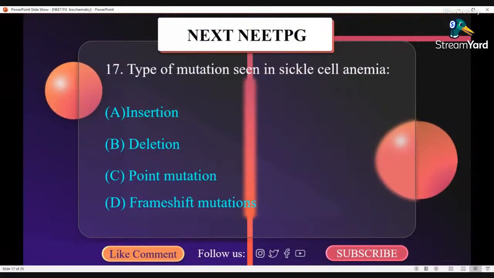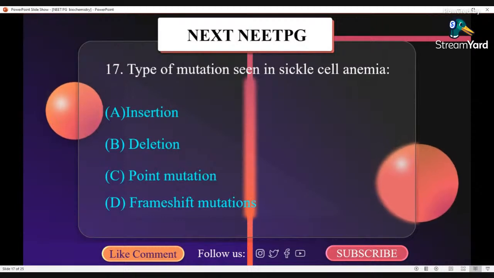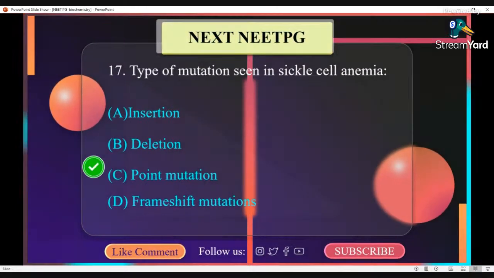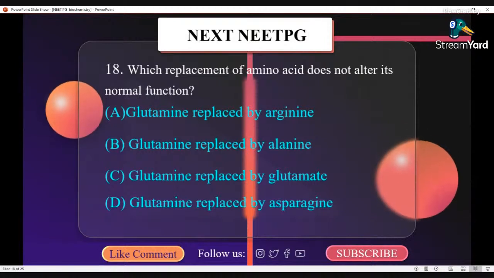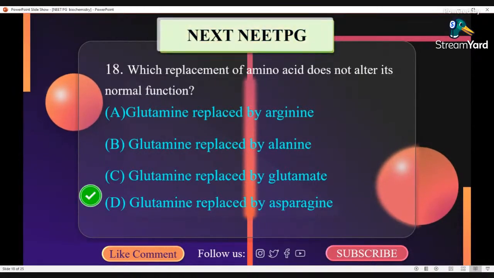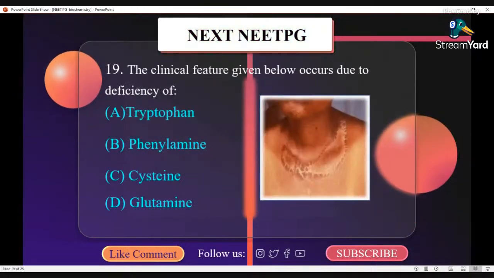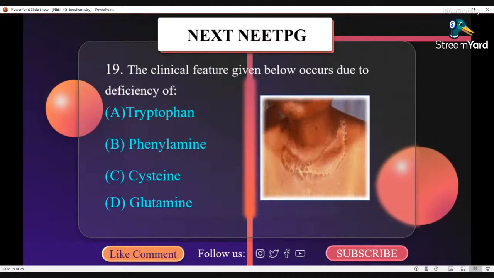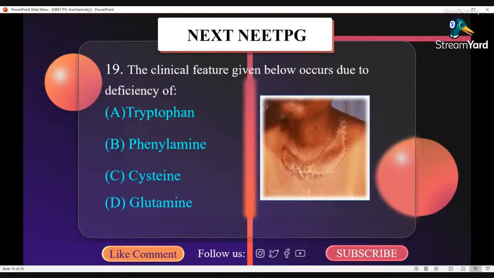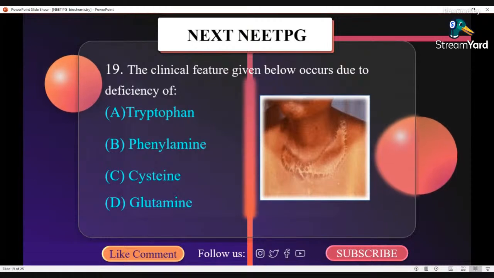Type of mutation seen in sickle cell anemia is point mutation, which is replacement of an amino acid that alters its normal function: glutamic acid replaced by valine. The clinical picture given below is due to deficiency of, correct option here is A, tryptophan.